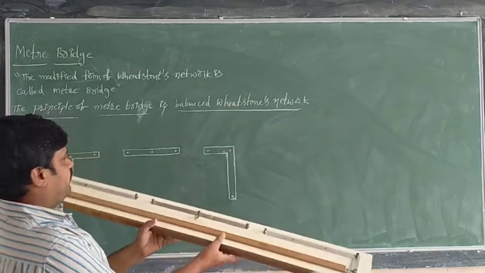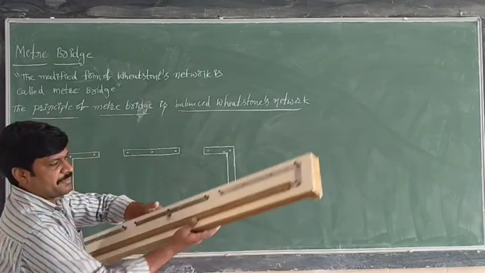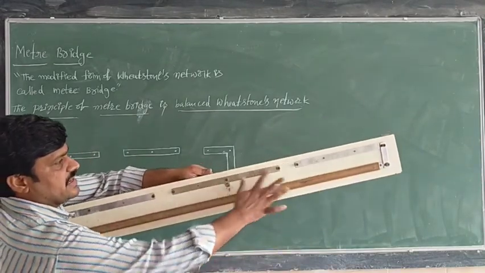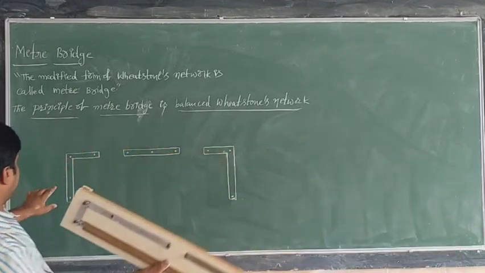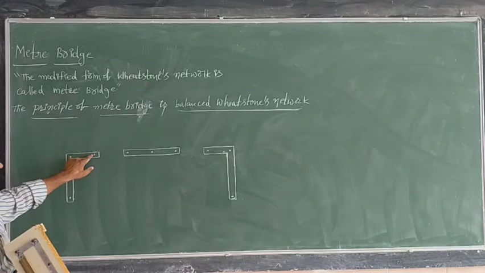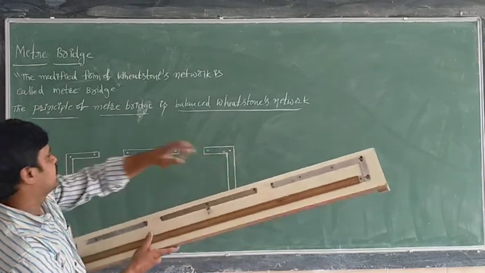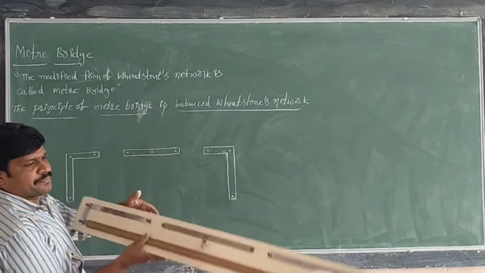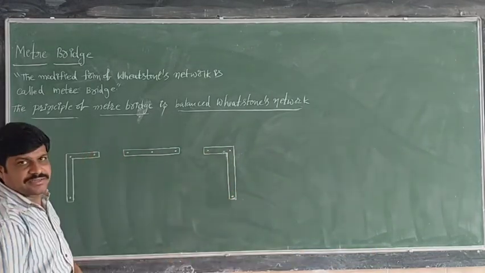In between these 2 strips, there is one linear metal strip. See, here one, here one, here one: 3 terminals are there, 1, 2, 3. Here also, on the linear one, 3 terminals, 1, 2, 3. Next one, here also 3 terminals, 1, 2, 3.